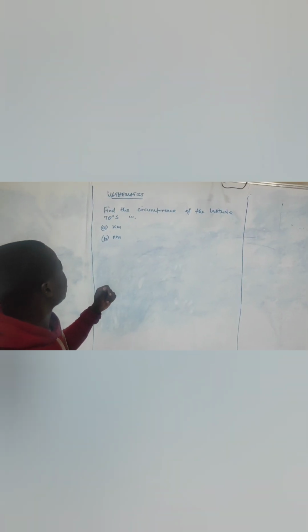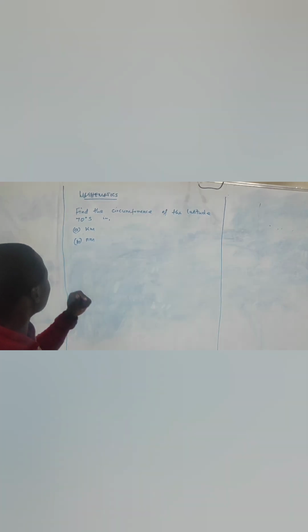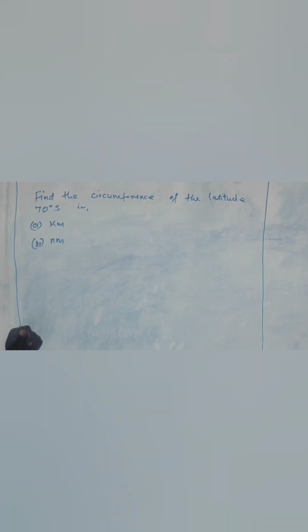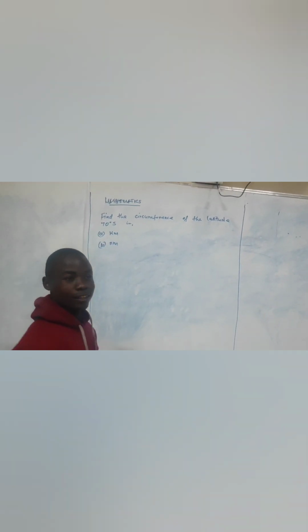There is a mathematics question here. Find the circumference of the latitude 70 degrees south. Question A is in kilometers, then question B is in nautical miles.